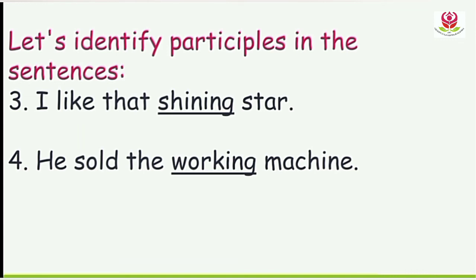And the fourth example, he sold the working machine. Here the verb with ing is working, and it is placed before the noun machine. To verify, we ask the question, which machine did he sell? Working. So working is a participle over here. Now we all know how to identify a participle. Just pick up the verb with ing and en or ed and apply the basics of adjectives, and we will get our participles.